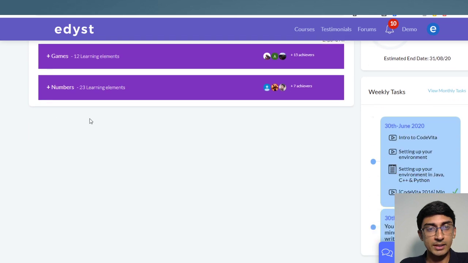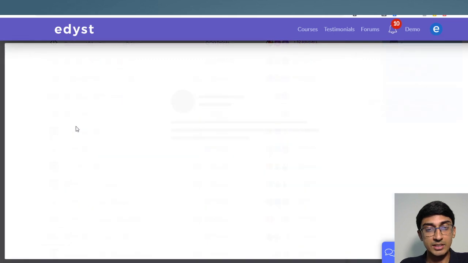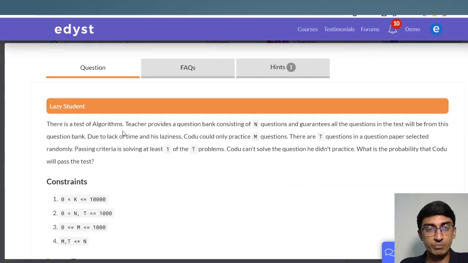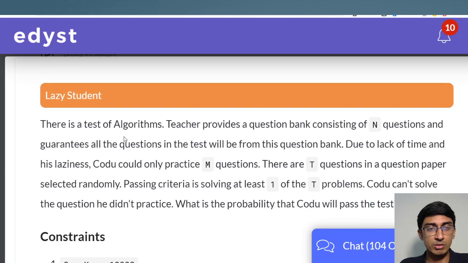Right, so this is maths. I go to numbers, and there's this question called lazy student over here. I'm going to open up this lazy student question. So let's read the question first. It's a very simple maths question. Basically, there is a test of algorithms.